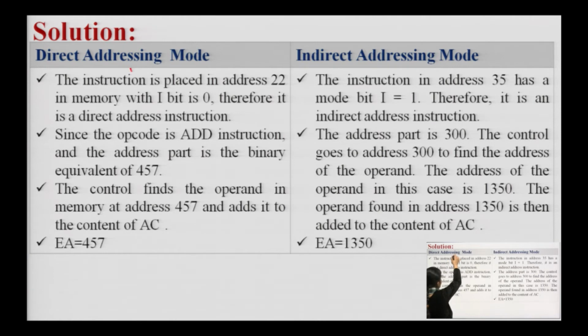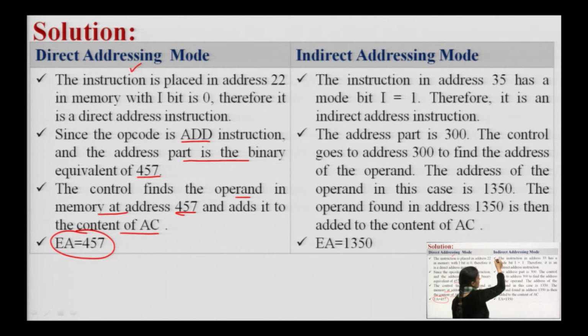In case of direct addressing mode, as the instruction is placed at address 22 in the memory and we have seen that the I bit is 0, it is our direct address instruction. Since the opcode is the add instruction and the address part is the binary equivalent of 457, the control finds the operand in memory at this address and adds this to the contents of the accumulator, and in this case our effective address will be 457.